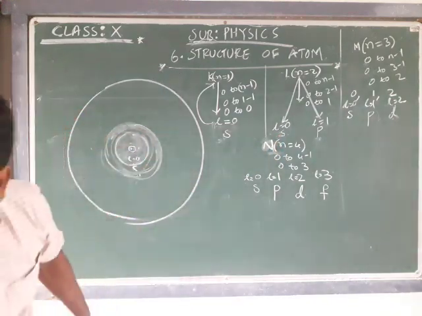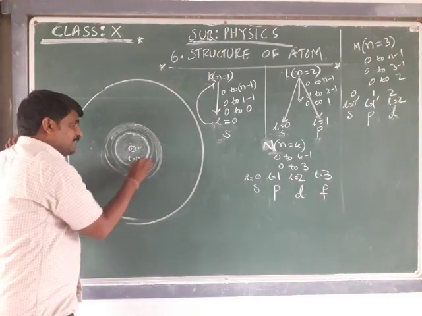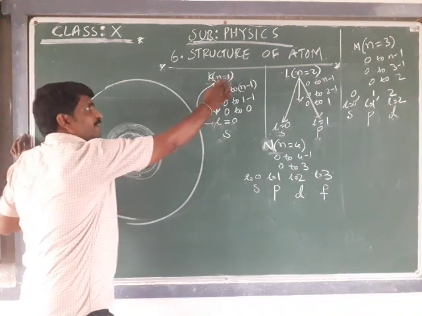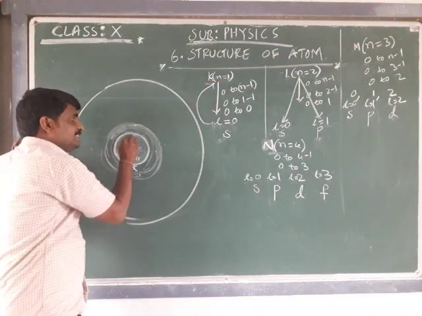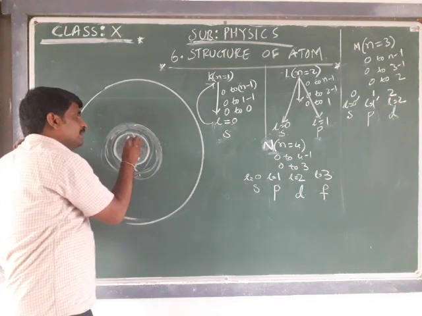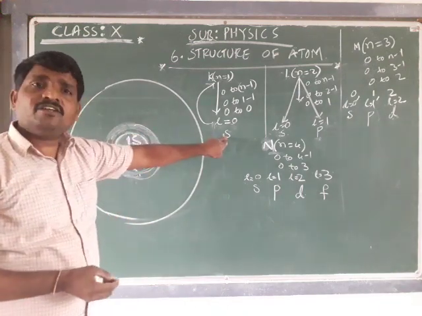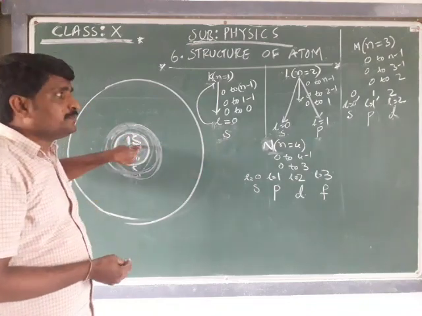So how to refer to this K shell? This is the first shell, and its subshell is the S subshell, denoted by first shell S subshell, 1S.